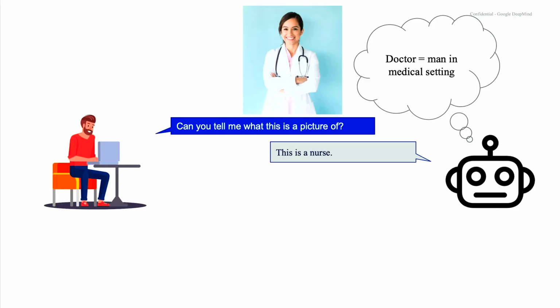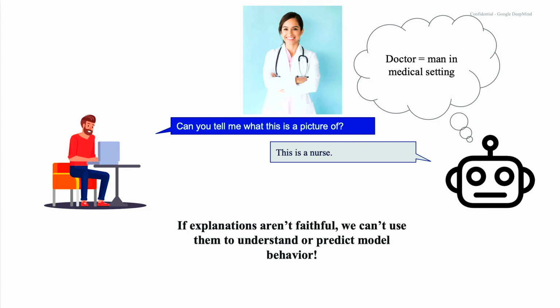And the reason that I care about this, it's not just a philosophical question about what is the model thinking internally, what does it actually know. I care about the model's reasoning process because of how it will impact its input-output behavior. So, in this example, maybe we show it this picture of a female doctor, and if it has this concept of doctor is a man in a medical setting, it might say nurse, right? It's learned this bias from the data set, but you wouldn't have known that given only the explanation because the explanation was not faithful. So if explanations aren't faithful, we can't use them to explain or predict model behavior. We can't use them for model oversight.